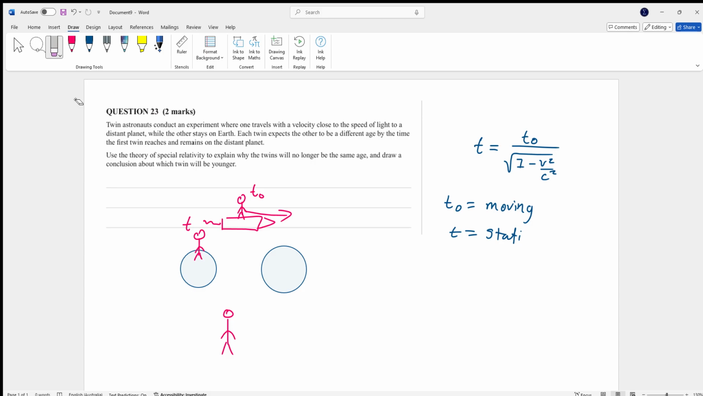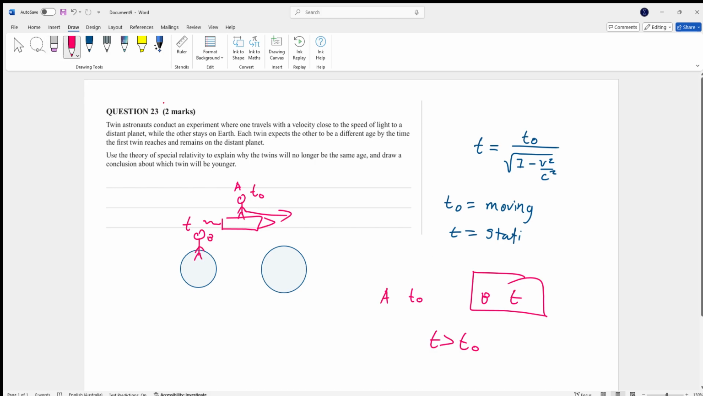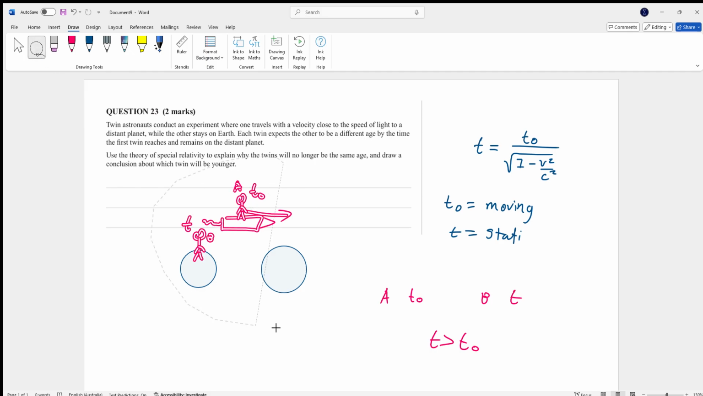However, it's from the perspective of the twins. That's the thing, because no one's standing on a distant planet. I haven't mentioned that in this question. Now here, we could make the argument, because the rocket is moving, that this twin here, I'll say that's twin A and that's twin B, twin A will be experiencing t0 and twin B will be experiencing T. Now T is always larger than t0. So pretty much if that were the case, twin B is going to be older than twin A in this journey. However, you could also make the argument the other way because it's all relative.